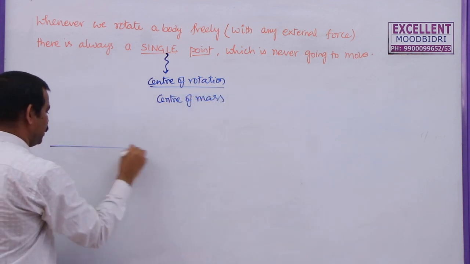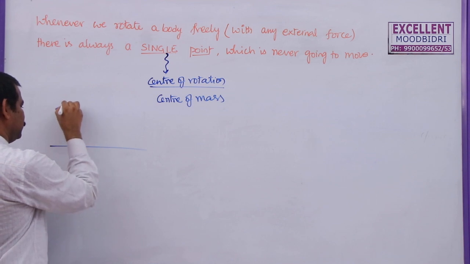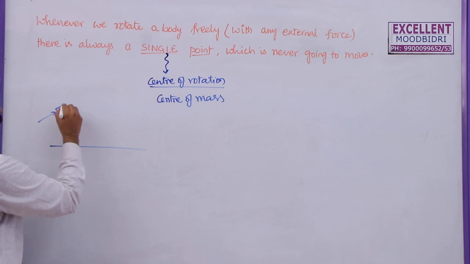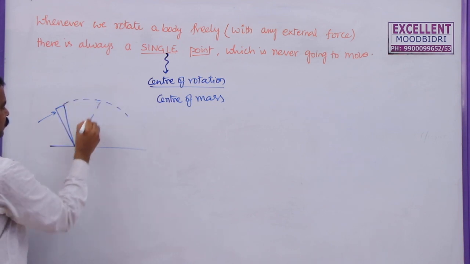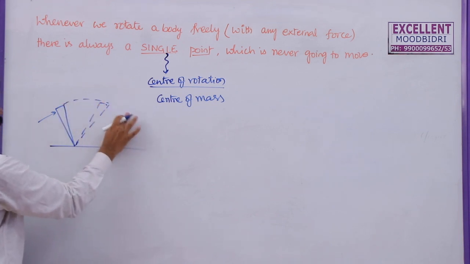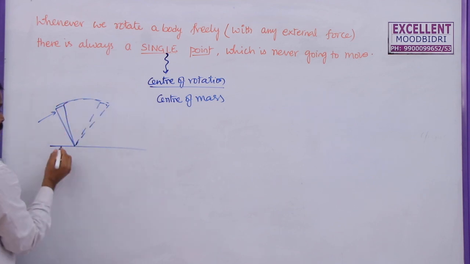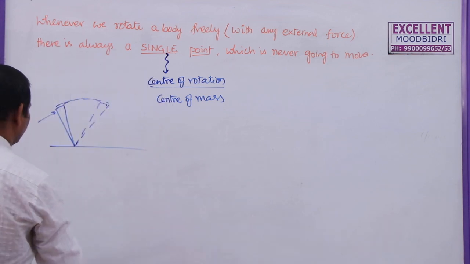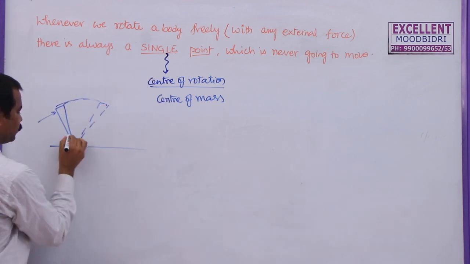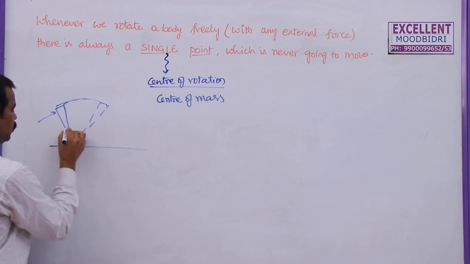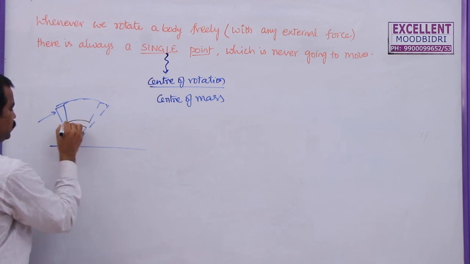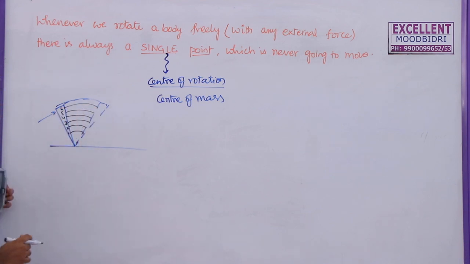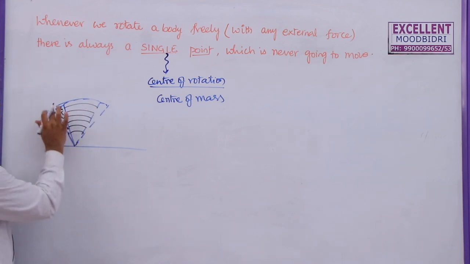Now, if you take a body which is pivoted here, and you apply force here, then what happens? This body will try to move in this direction. While moving, see this point, let us say point 1, is going to move in this path, 2 will move in this path, then the third point, 4th, 5th, 6th. Now, how to describe the motion of this entire body?